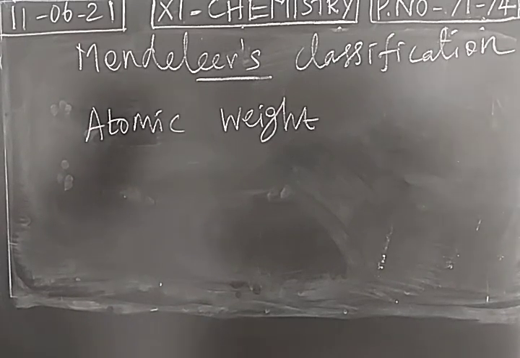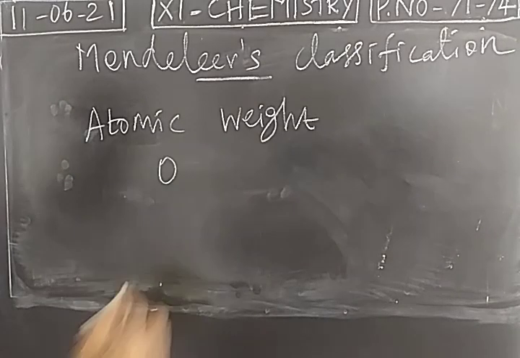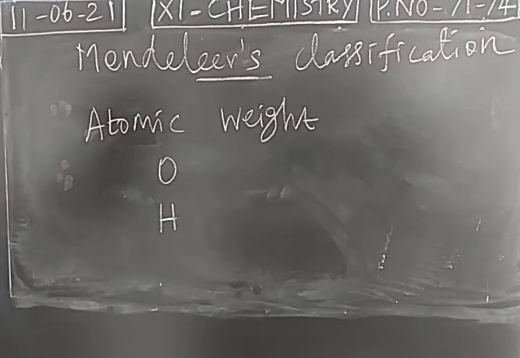Especially he took two standard elements, oxygen and hydrogen. He was doing research on how all the elements react with oxygen as well as with hydrogen. Based on the product formed, he found which elements have similar properties. What is his first idea? We have to arrange the elements based on the atomic weight. Atomic weight changes, properties will change.